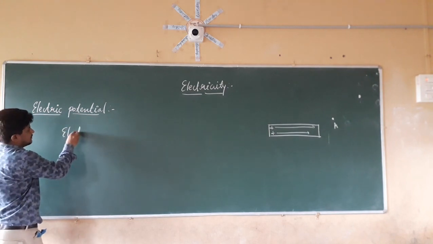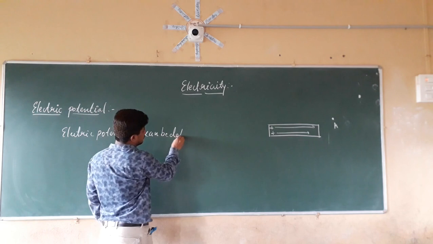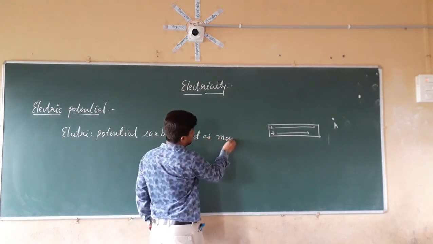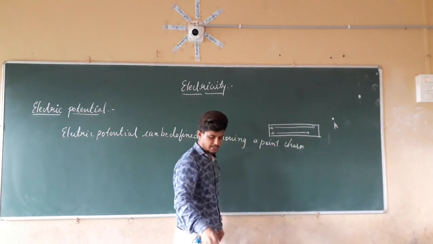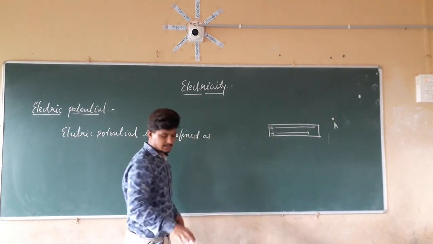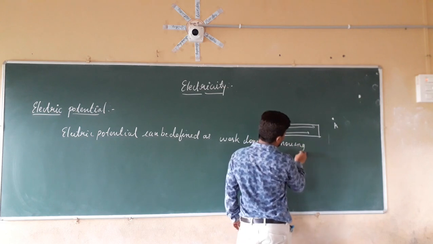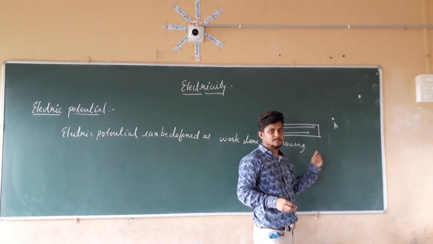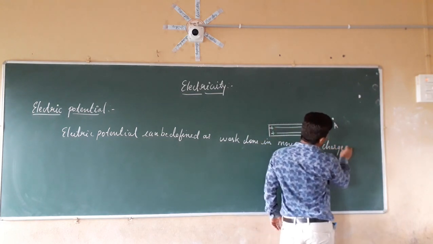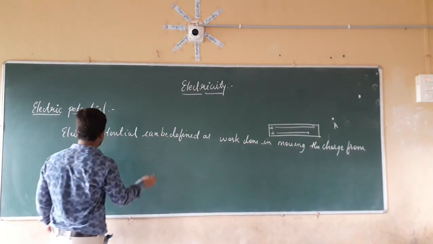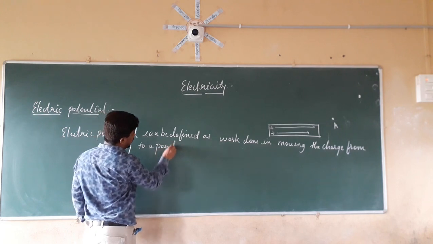Electric potential can be defined as the work done in moving a point charge, or unit charge, from infinity to a point. That is nothing but electric potential.